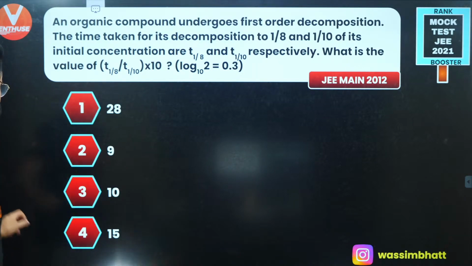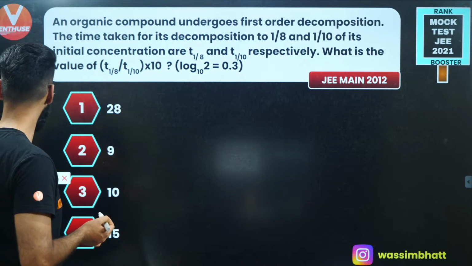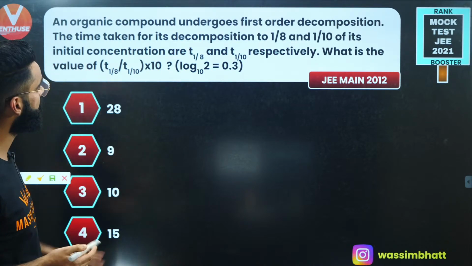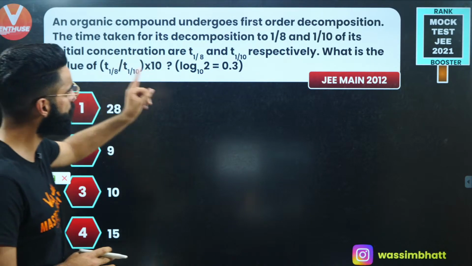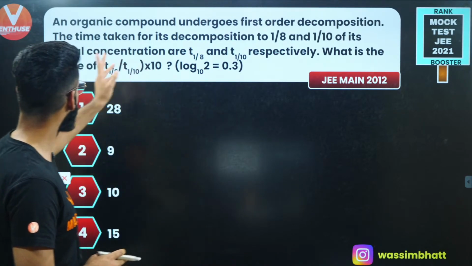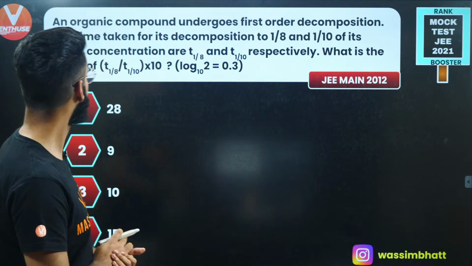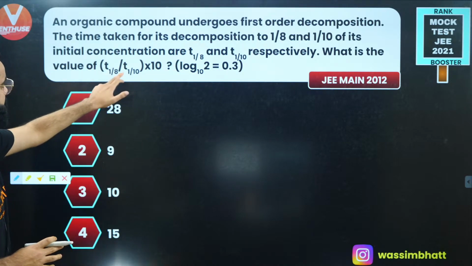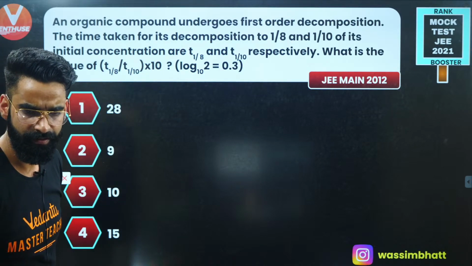An organic compound undergoes first order decomposition. The time taken for its decomposition to 1/8 and 1/10 of its initial concentration are T1/8 and T1/10 respectively. What is the value of T1/8 divided by T1/10 multiplied by 10? Okay, this is the question.